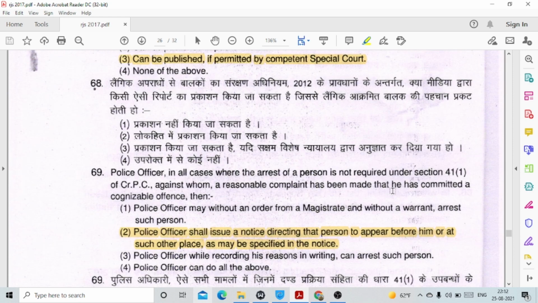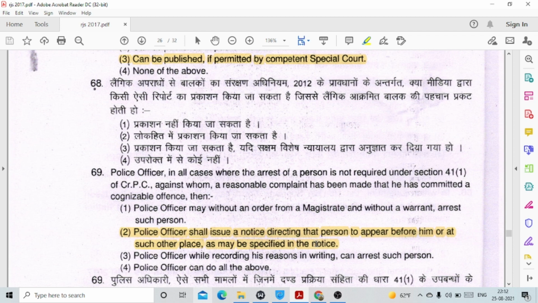Question number 69. In all cases where the arrest of a person is not required under section 41 clause 1 of CRPC, against whom a reasonable complaint has been made that he has committed a cognizable offence, then option number 2, the police officer shall issue notice directing that person to appear before him or at such other place as may be specified in the notice.